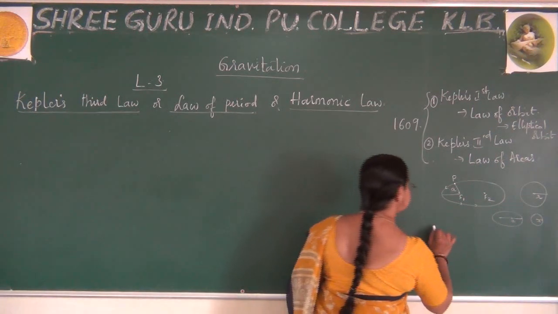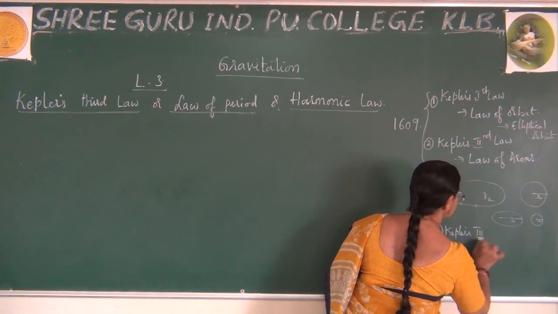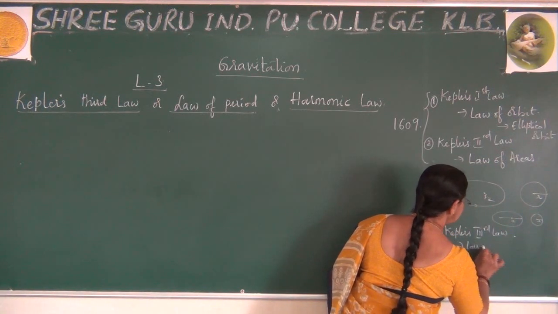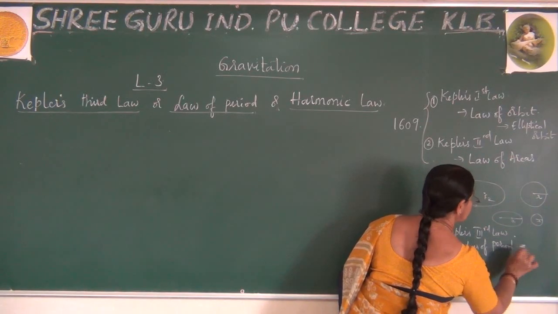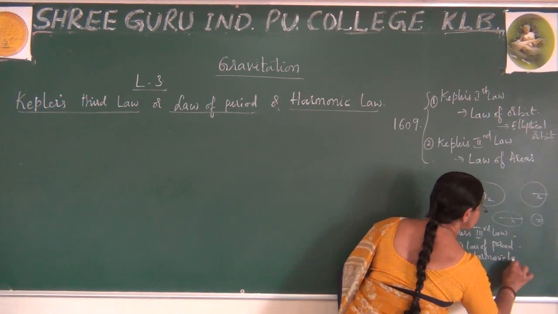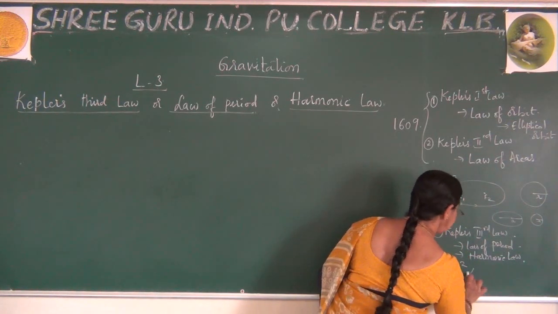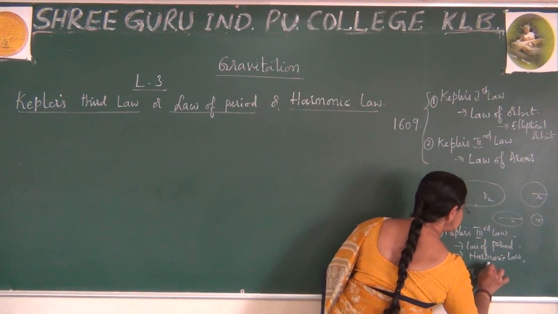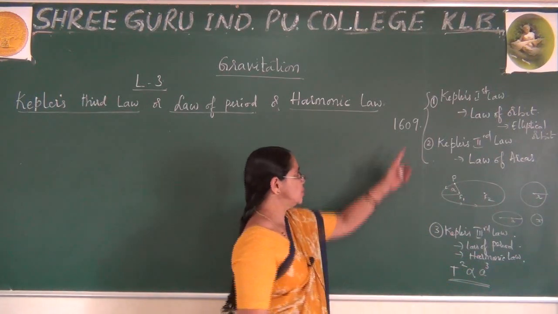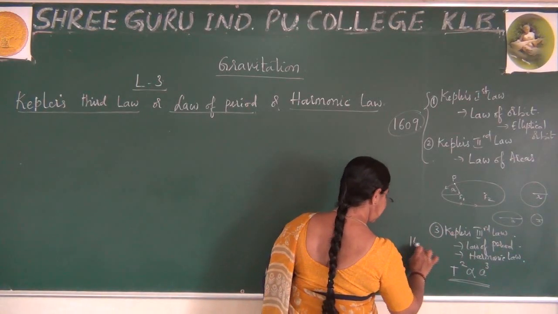Now I will just write here the third law, Kepler's third law, which is the law of periods, also called the harmonic law. I write this expression where the square of the time period is proportional to the cube of the semi-major axis. I said these two laws were explained early in 1609. This was explained in the year 1680.